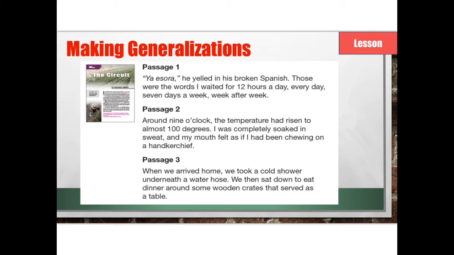Sometimes readers can make valid generalizations based on information they get from a text. Please follow along as I read the 3 passages. Then we'll come up with some generalizations. Passage 1.